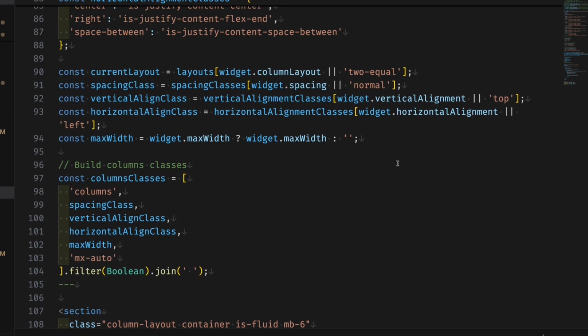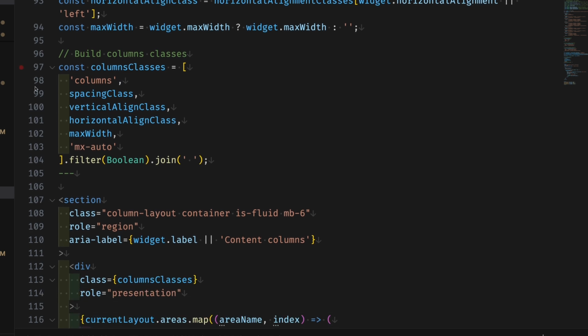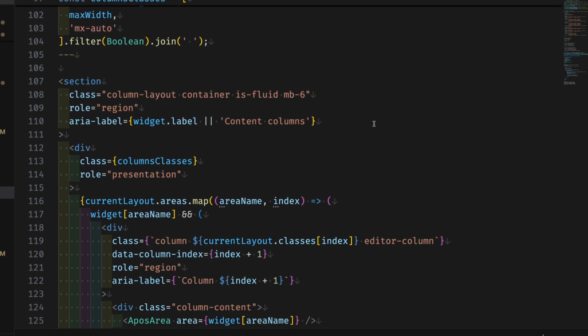We're pulling that in and setting it to the current layout, or we're giving ourselves a fallback of 2 equal. Same with spacing and so on and so forth. But the important bit here is we're getting all of this from the widget data object. And then we're building up, based on our column classes and such, our full chain of Bulma styling that we're adding to each column.